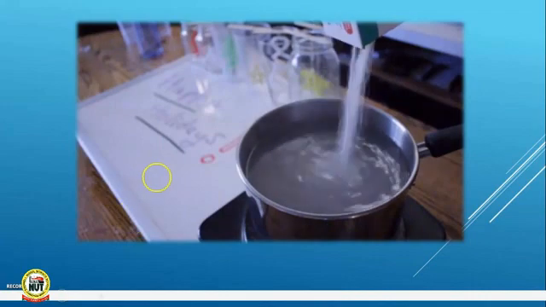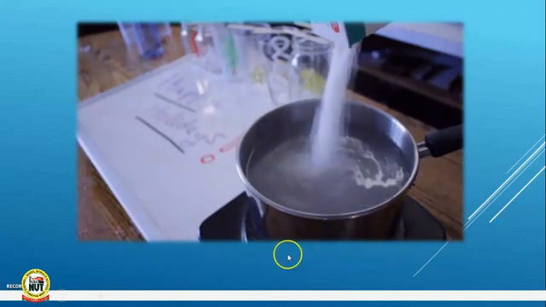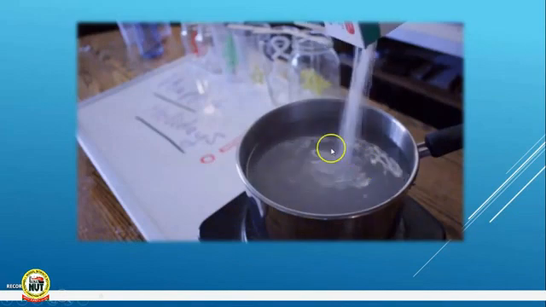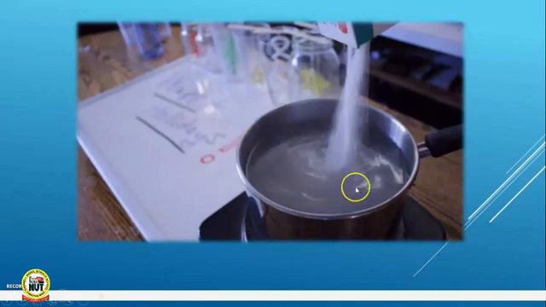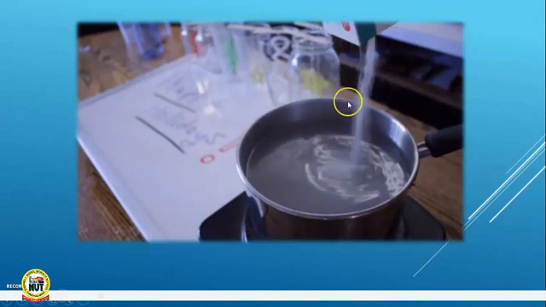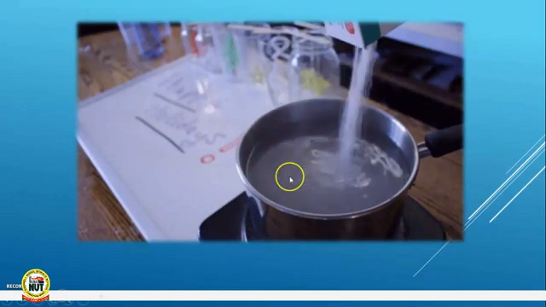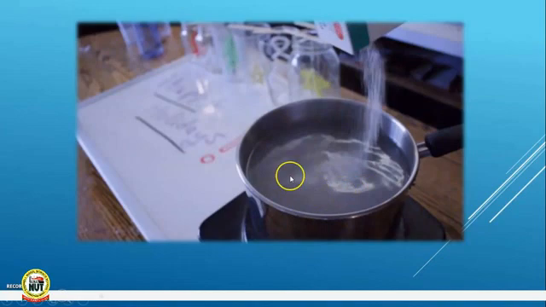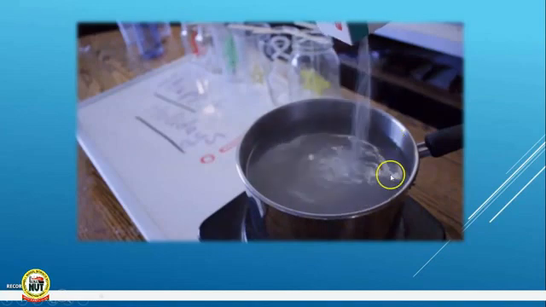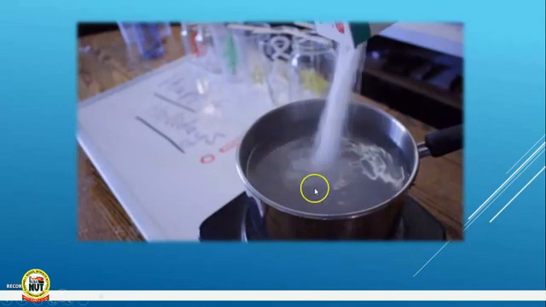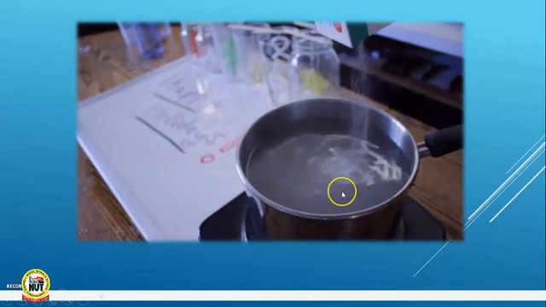Are you seeing what I'm seeing? Are you seeing this being poured into this? You're seeing this whitish substance being poured into this. What is this? Okay, water. Good. You see this white substance being poured into this water. It happens like this most of the times in our kitchen.